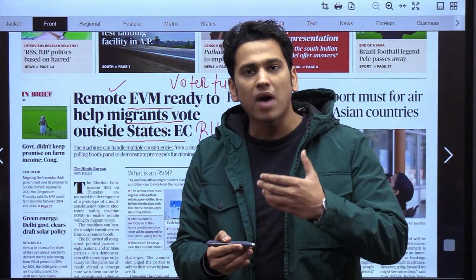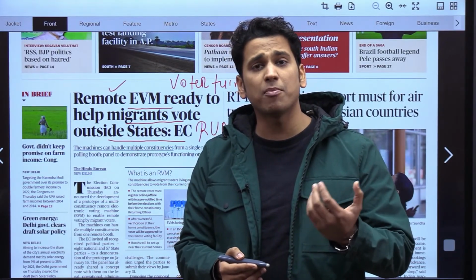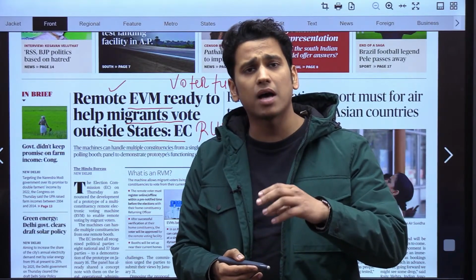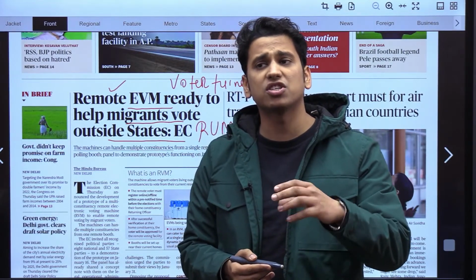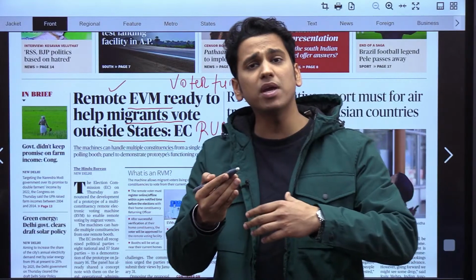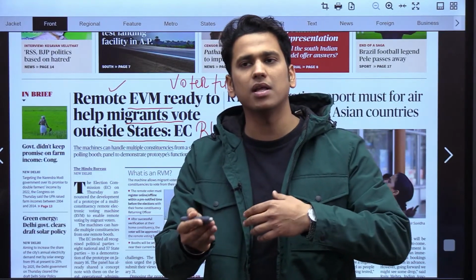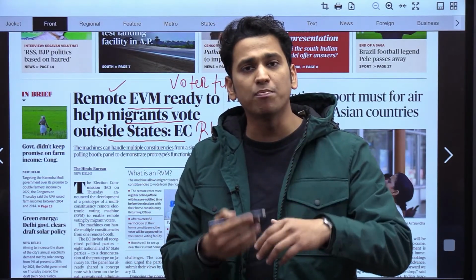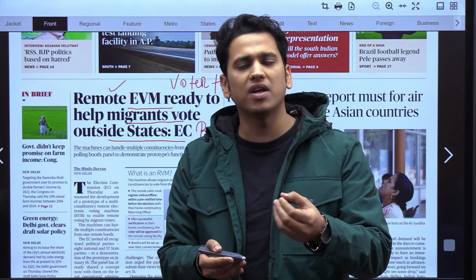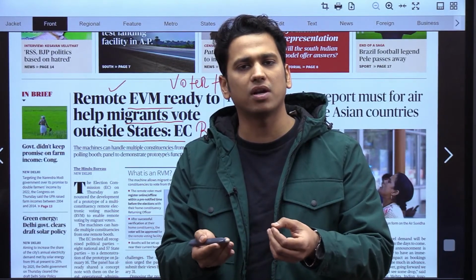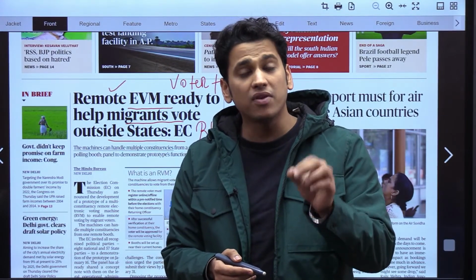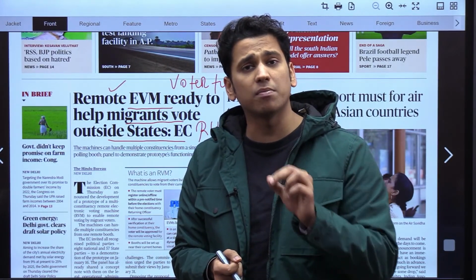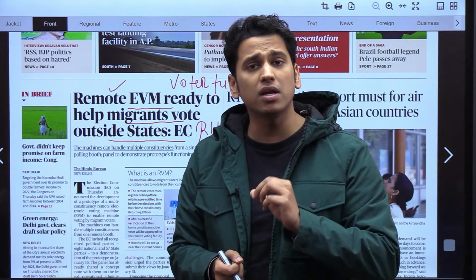Let's say a worker that is working in Punjab or Haryana but belongs to, let's say, Bihar, Uttar Pradesh, Jharkhand, he would be able to vote from a polling booth located in the area where he is staying right now for work, let's say in Punjab or Haryana, with the help of this particular machine, that is remote voting machine.